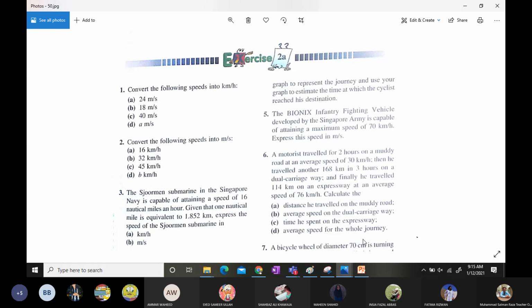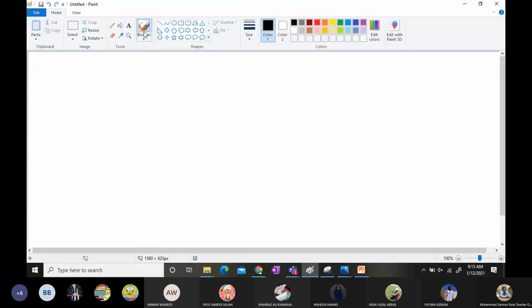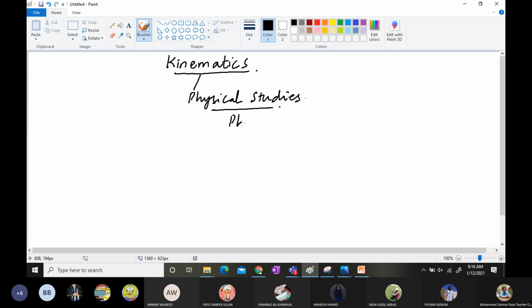If you look at this exercise, the first question starts with the conversion. Basically, what are we going to do today? We are going to start the topic of kinematics. So over here, I'm writing kinematics. Kinematics is basically a branch of physics.